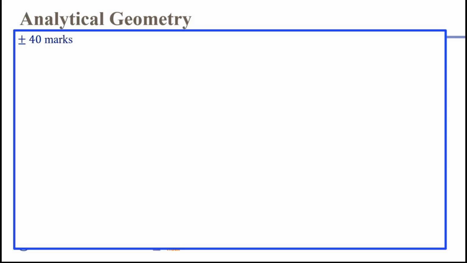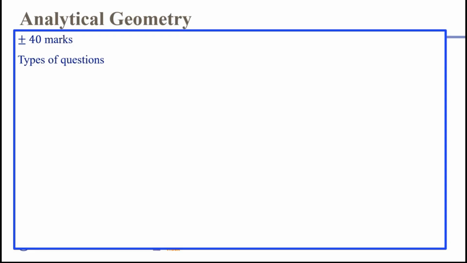Breaking up analytical geometry, it is a massive section in paper 2. In paper 2, we're only writing on 4 broad topics, which is stats, analytical, trig, and Euclidean. Our paper looks like it's going to be split again by a weekend. Ladies and gentlemen, you cannot spend Friday, Saturday, and Sunday just preparing for your paper 2. Everybody tends to prep for that paper 1 that you write on the Friday and then use the weekend to prep for paper 2. It's 4 topics, but these are massive sections. Analytical is no different. So 40 marks plus minus 3 out of the 150.